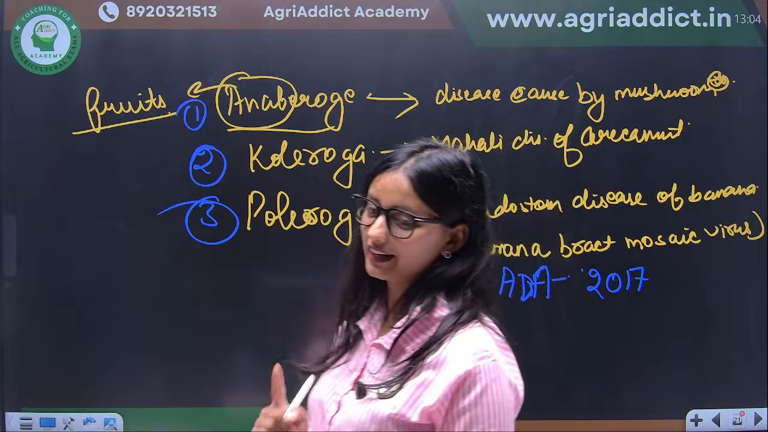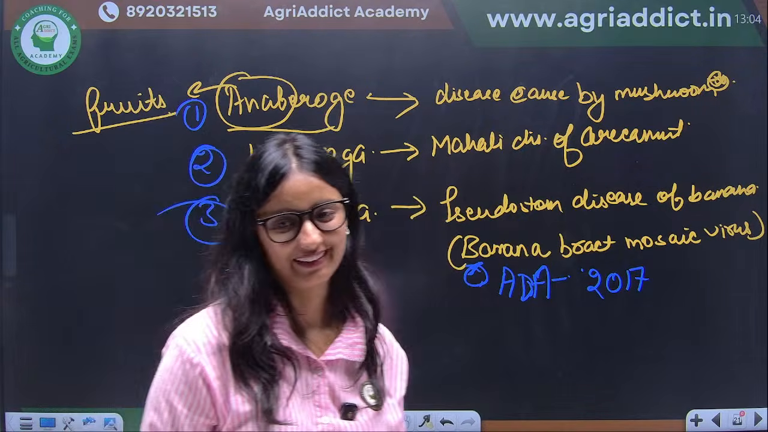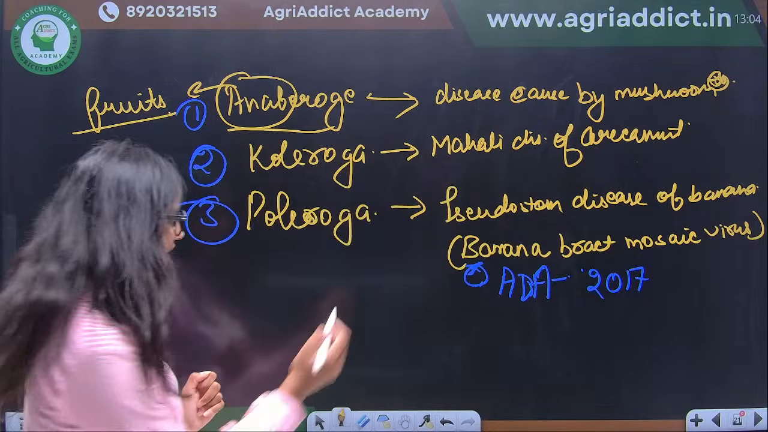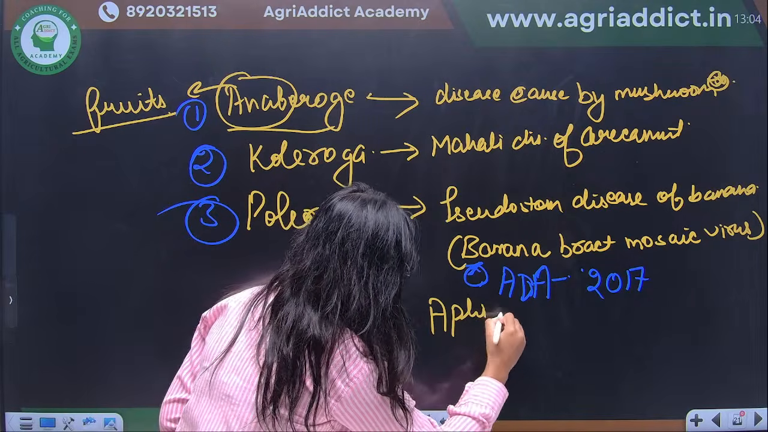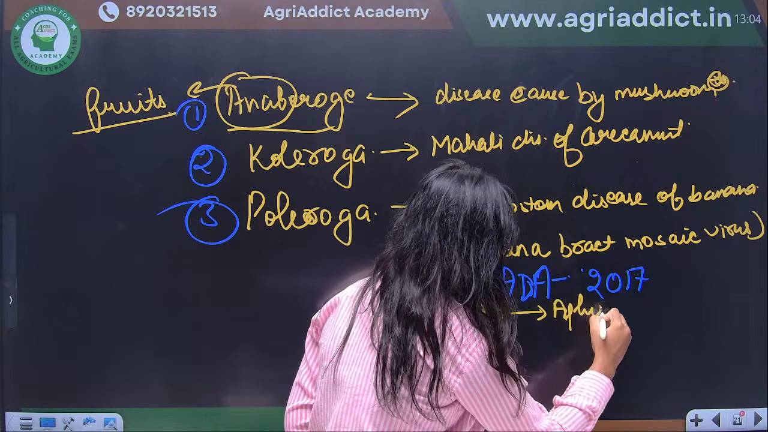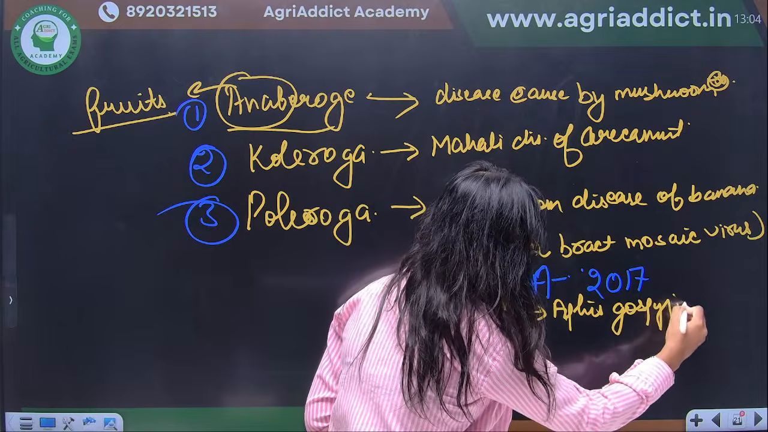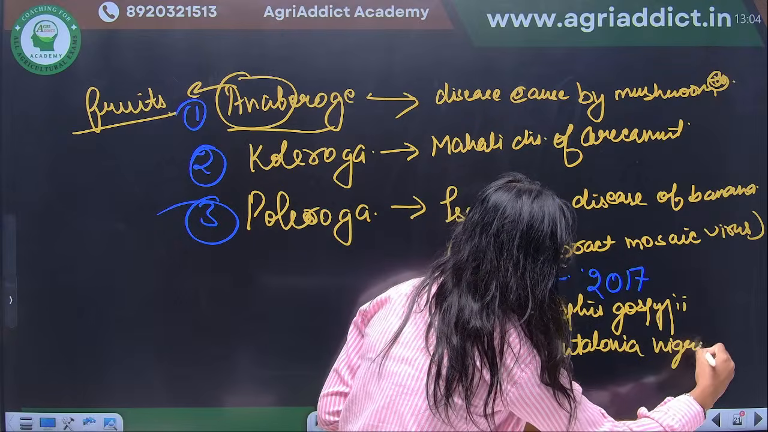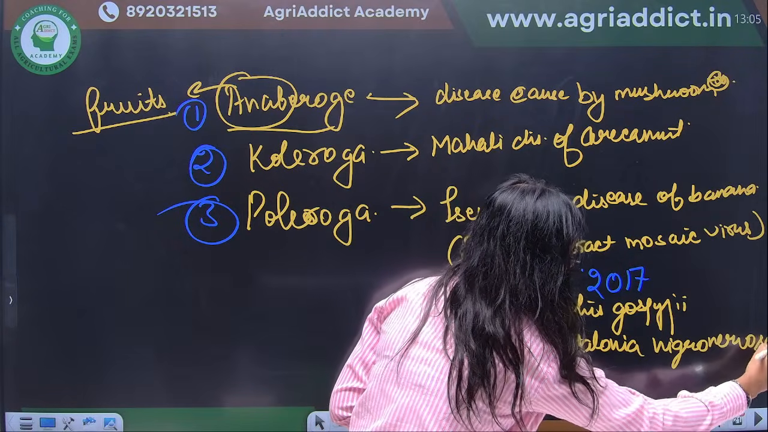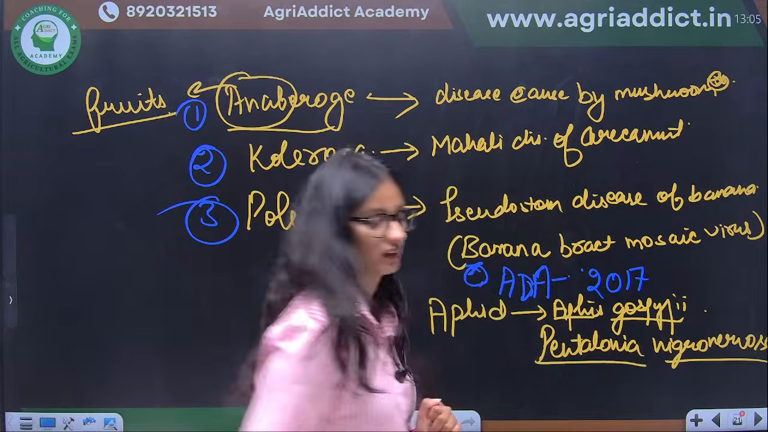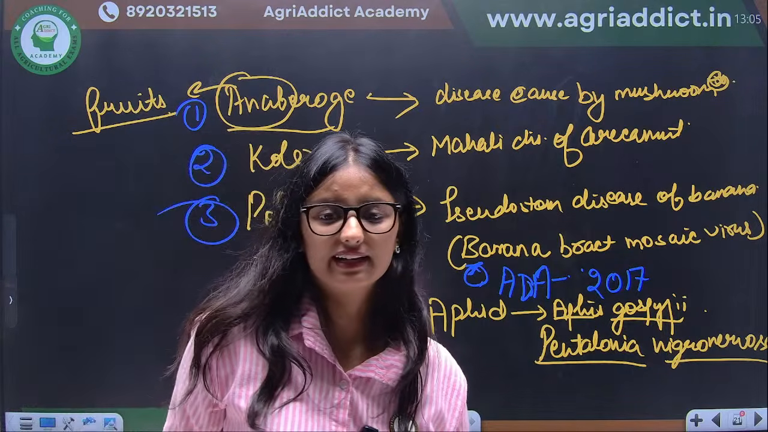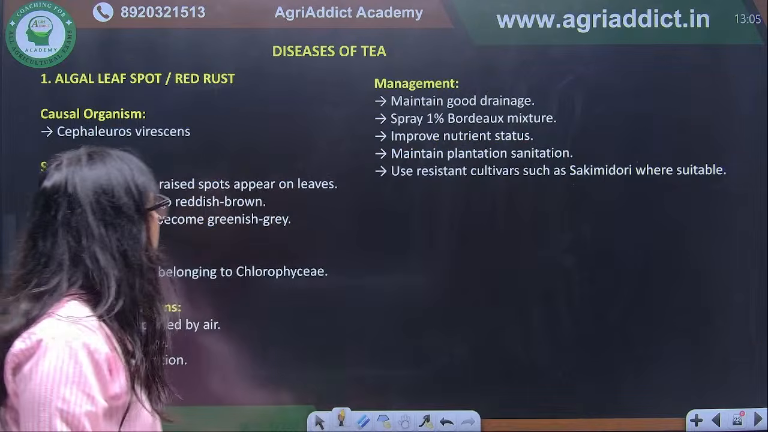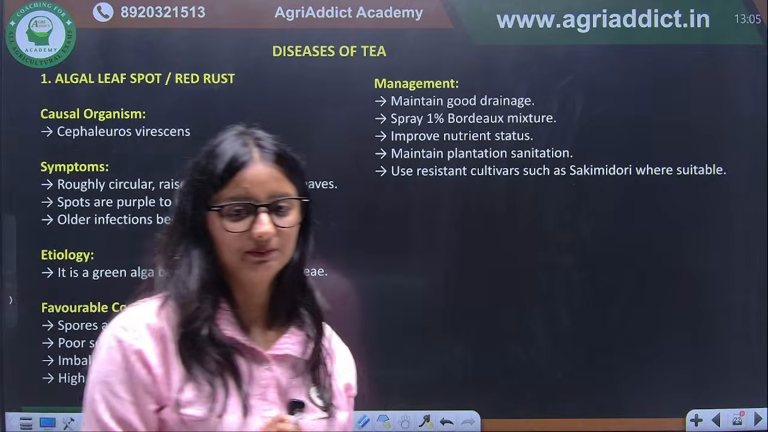Okay, now you will read this and tell me in the comment box. Aphid, very good. It is aphid. Which aphid? This is aphid, and it can be Aphis gossypii and Pentalonia nigronervosa. Very good, aphid is the correct answer. So these are some important points that I had to discuss with you. Next, we have diseases of tea.